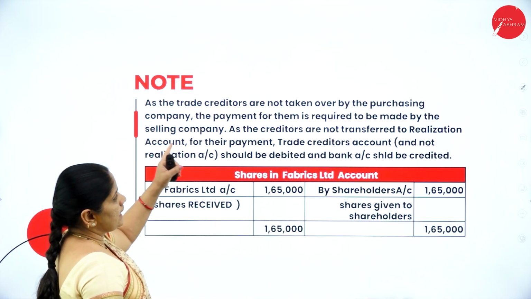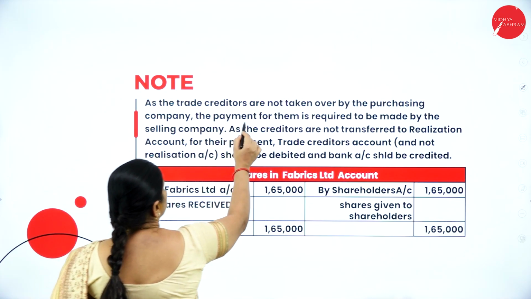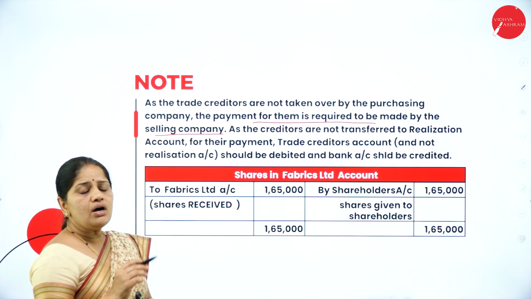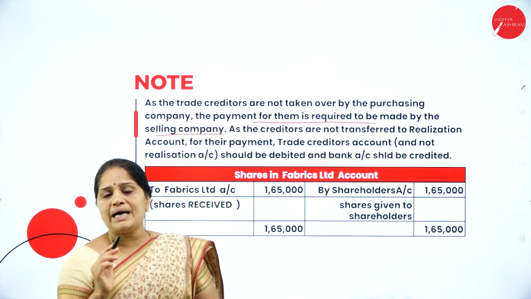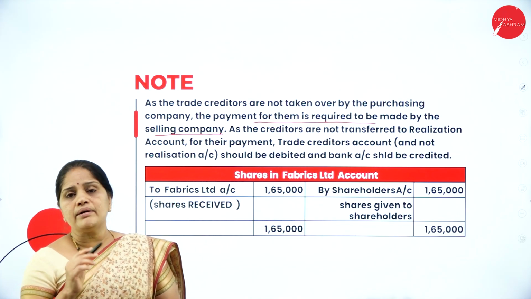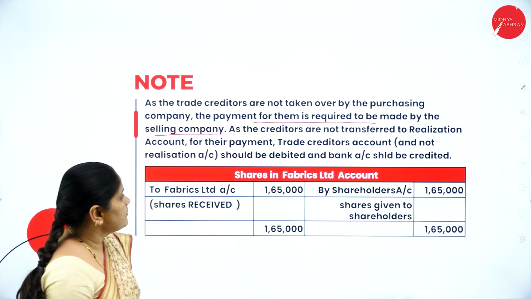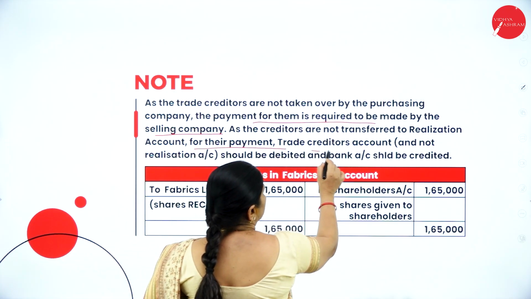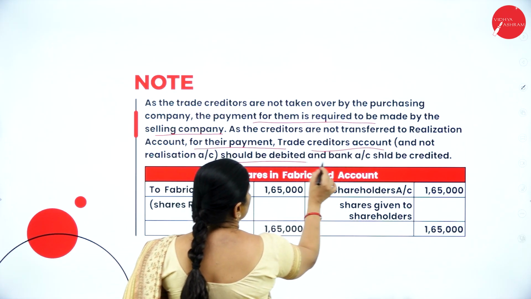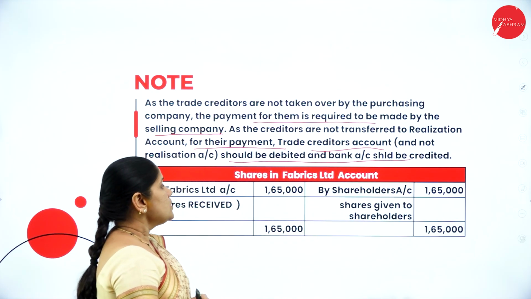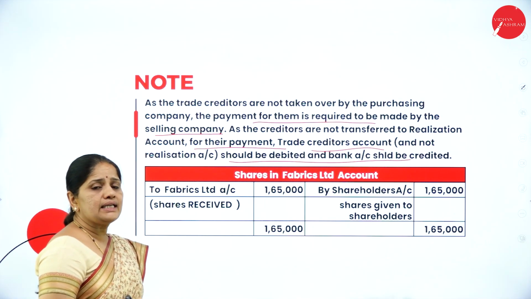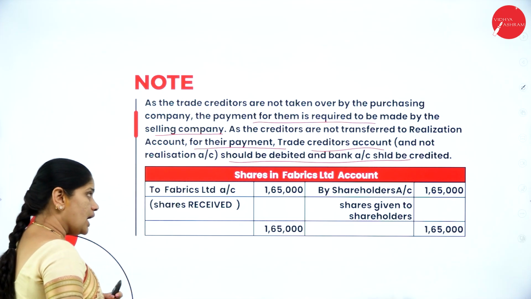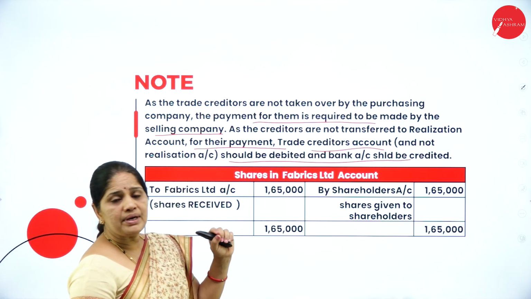Let us see. As the creditors are not taken over by the purchasing company, the payment for them is required to be made by the selling company. So when the liabilities are not taken over by the purchasing company, it has to be settled by the selling company itself. So as the creditors are not transferred to the realization account for the payment, trade creditors and not realization should be debited and bank account should be credited. So we have to pay to the creditors, and if there is any difference amount, that difference only should be taken to realization account.